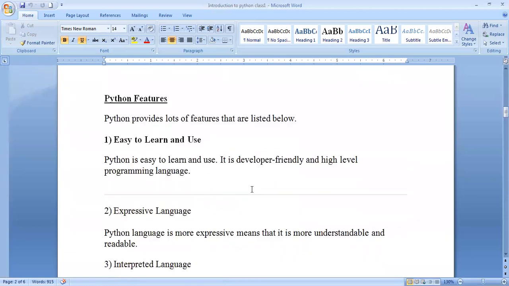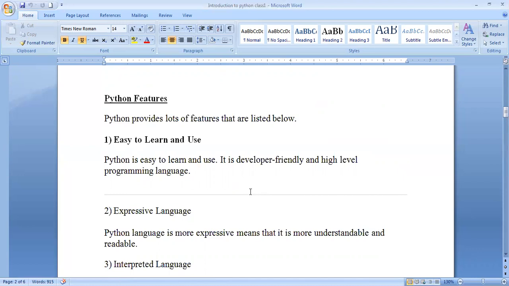Next, coming to the Python features. What are the important features? To learn any programming language, we need to observe some features. For example, if you go to a mobile shop and choose a phone, the one with a high price will definitely have more features, and the one with less cost will have fewer features. That we already know. That's why whenever we have to choose anything, we choose the one having the best features. Here the example is Python. It has the best features.